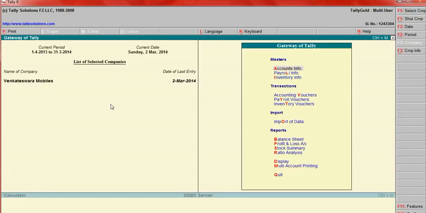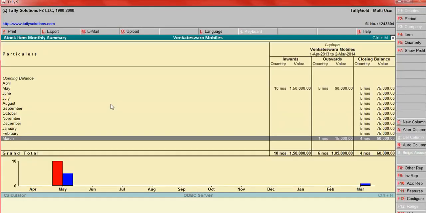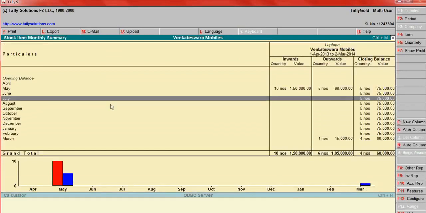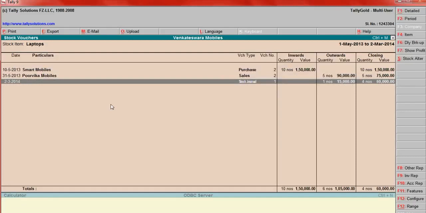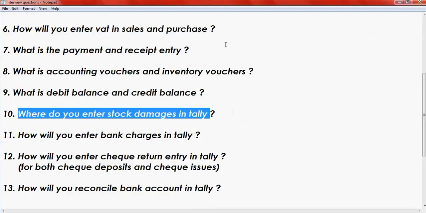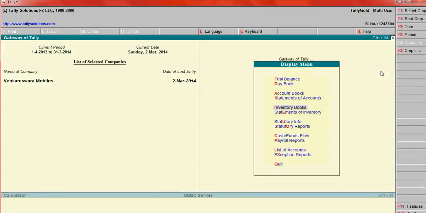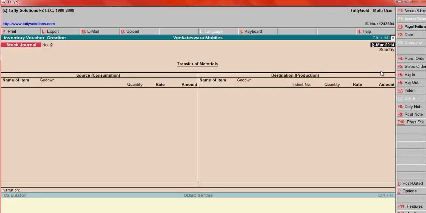For example, laptop, go here, counting stock item, laptop. This is stock damages. The question is, where do you enter stock damages in Tally? To enter damaged stock, go to Gateway of Tally, Inventory Vouchers, then Stock Journal.